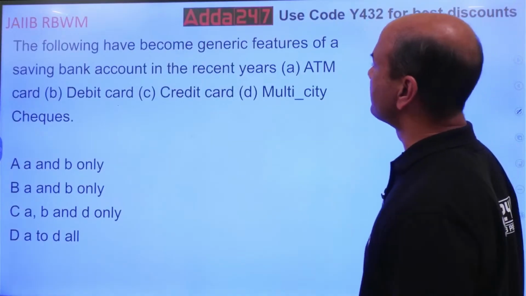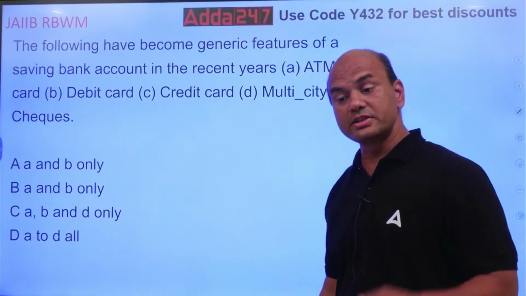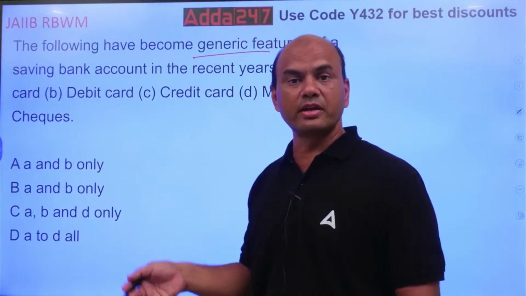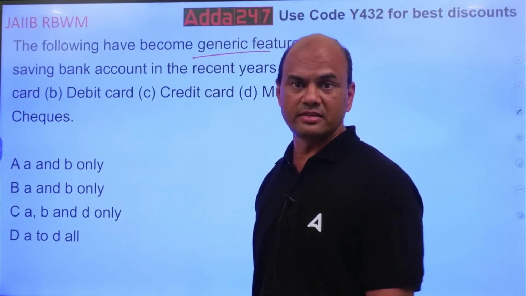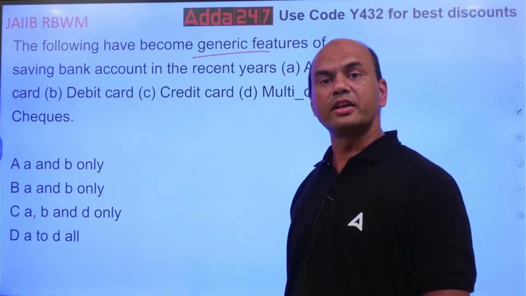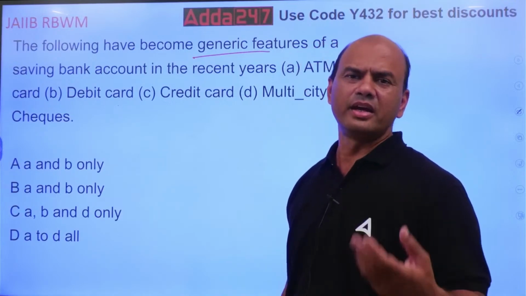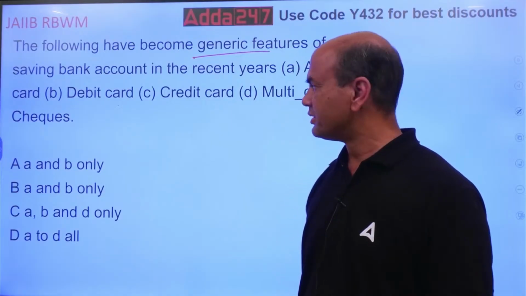The following have become generic features of a saving bank account in recent years. Now, what are generic features? Generic means all of them are giving. Generic medicine, right? Generic medicine we have. So, generic features means all of them are giving. Checkbook, all of them are giving. ATM card, all of them are giving. Internet banking, nowadays everyone is giving.